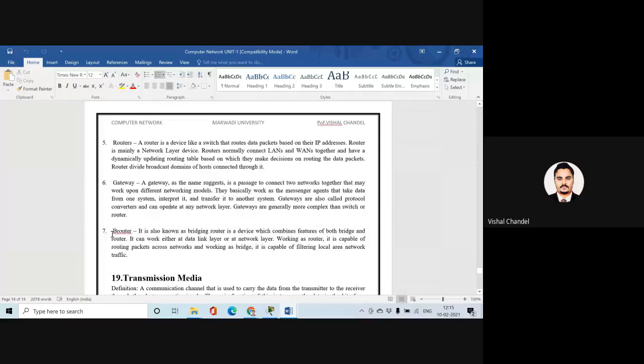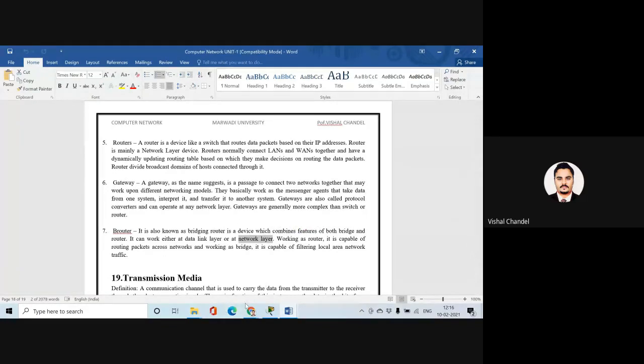Now the last, or seventh, important device, which we do not use often, but sometimes use, is called the B router. Sometimes it acts like a bridge and sometimes it acts like a router. So it is known as a bridge router, a device which combines the features of both bridge and router. It can work either at the data link layer or at the network layer also. Or we can say it is a device that works on layer 2 type of networking and also layer 3 type of networking. That we call the B router.